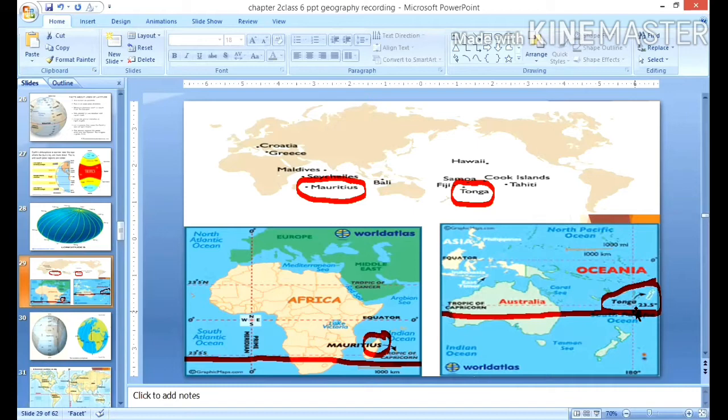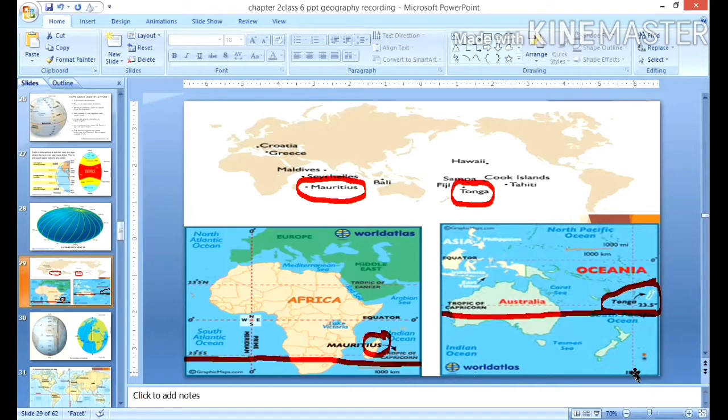So how to locate these places? We must find out how far they are from east and west. Since your latitudes run from east to west, that way we have to locate the distance between them. So how to locate their distance? For that reason we have a line of reference. You can see here there is a line of reference, marked as 0 degree. That line of reference is running from North Pole to South Pole. Clear? From North Pole to South Pole, this is the line of reference.